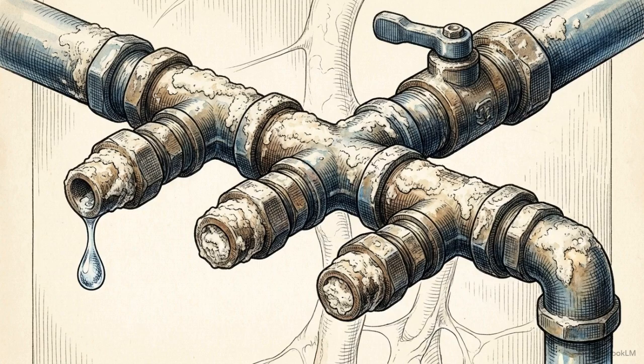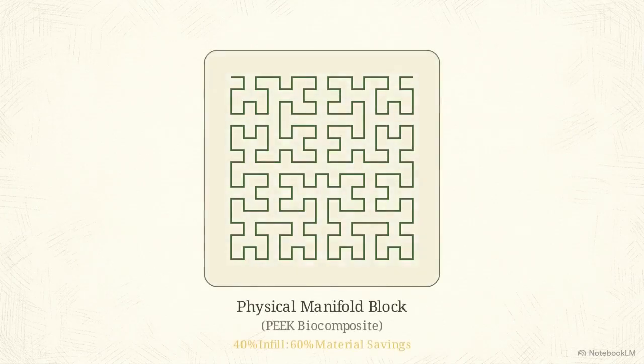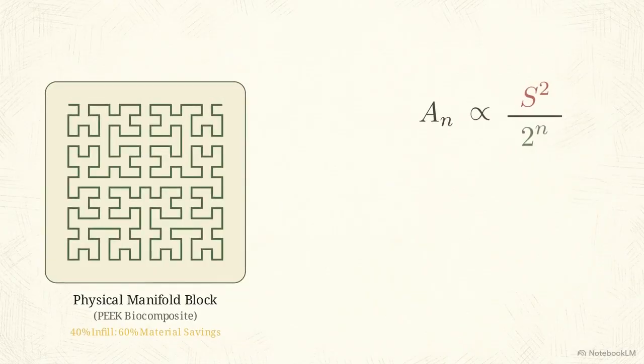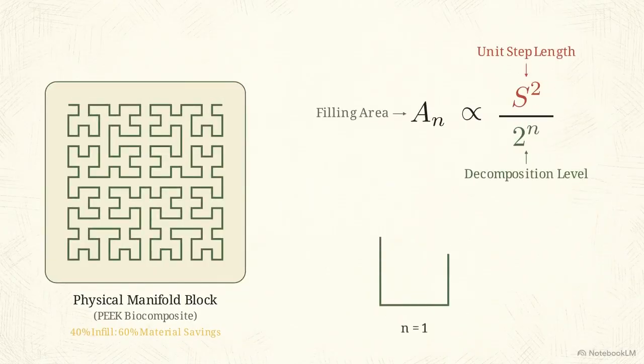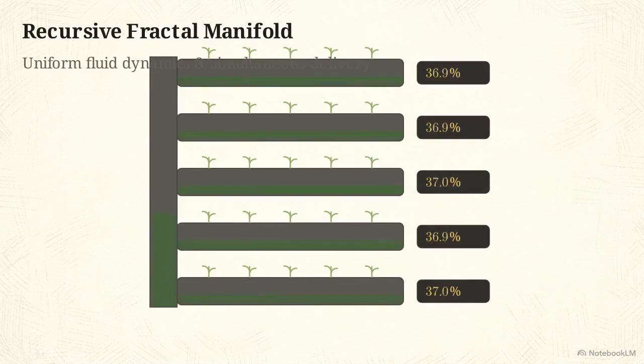Any advanced genetic or biological optimization of a plant is entirely wasted if the physical delivery mechanism feeding it cannot guarantee absolute uniformity. To solve this physical bottleneck, the IFD framework replaces standard plumbing with the recursive fractal manifold, a consecutive flow design. This animation illustrates the manifold routing nutrient solutions through nested Hilbert curve geometries. It maps a single, continuous line that extrudes into the physical manifold block. Mathematically, the filling area scales precisely based on fractal decomposition level and unit step length. By forcing fluid through this exact recursive geometry, the system maintains constant pressure. This ensures nutrient delivery with flow non-uniformity of less than 3% across all vertical tiers.